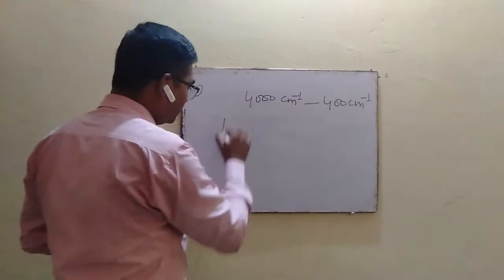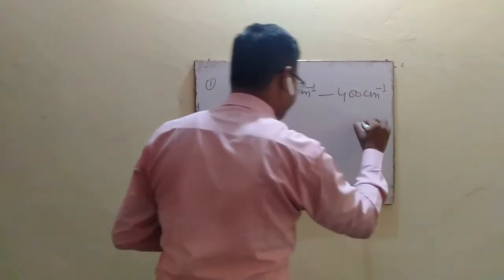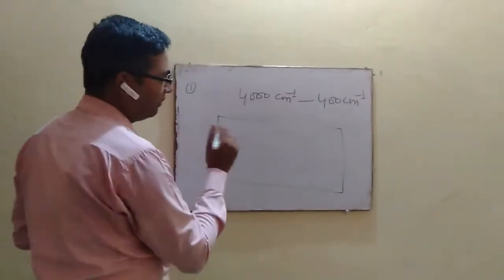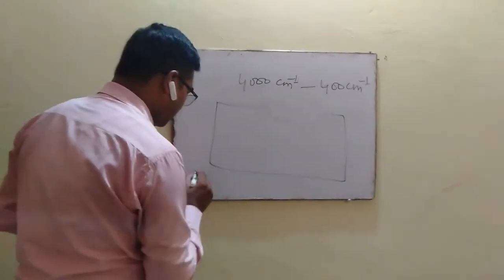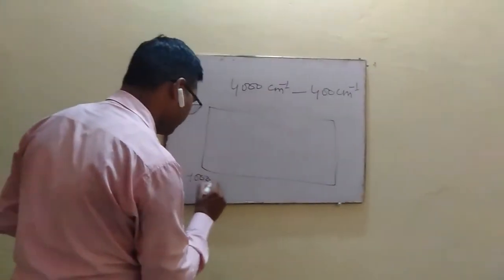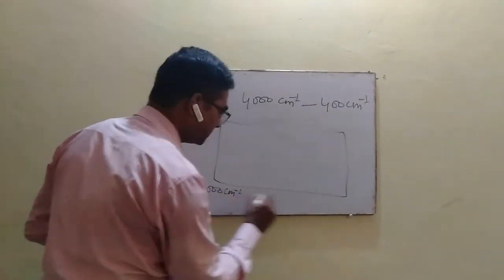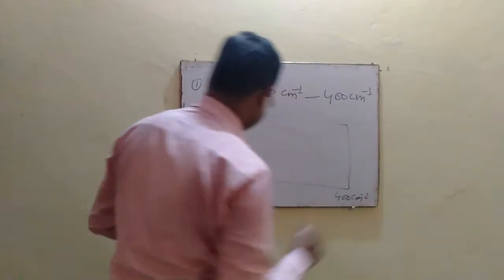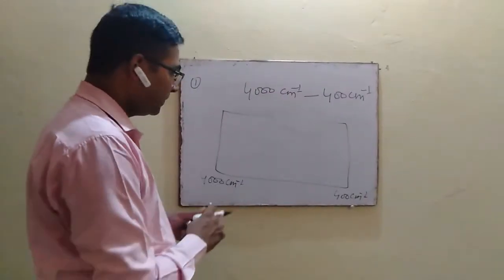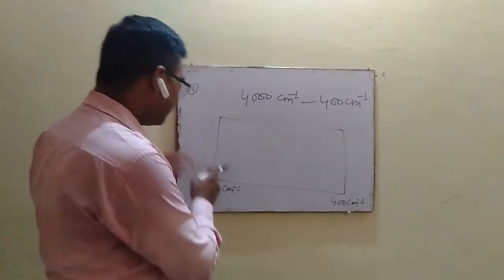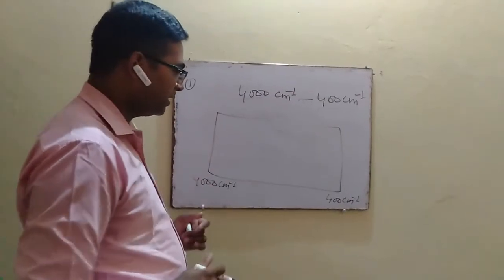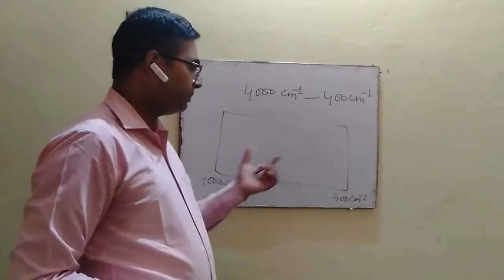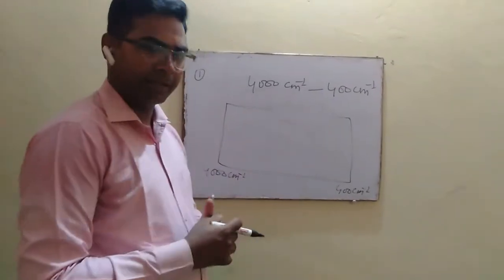Actually in IR spectrum, the range of wave number is 4000 centimeter inverse to 400 centimeter inverse. So all those bands that have the vibrational frequency either more than 4000 centimeter inverse or less than 400 centimeter inverse will not appear in this IR spectrum.